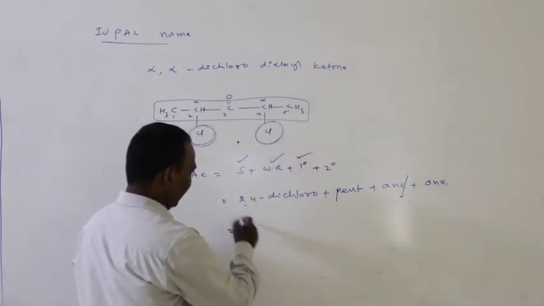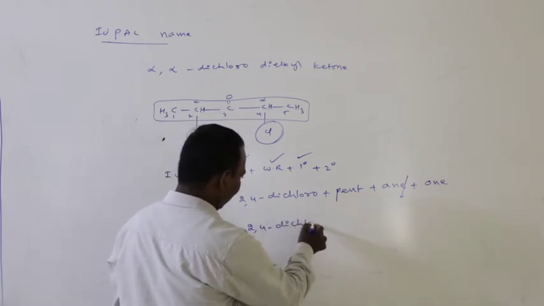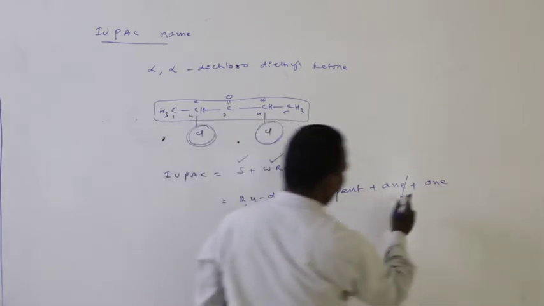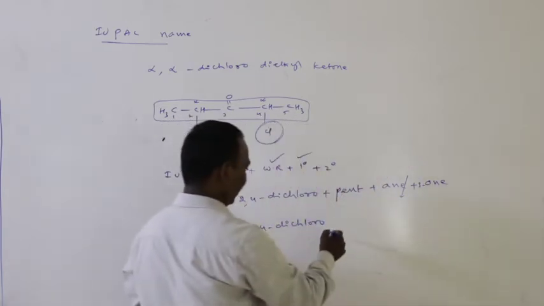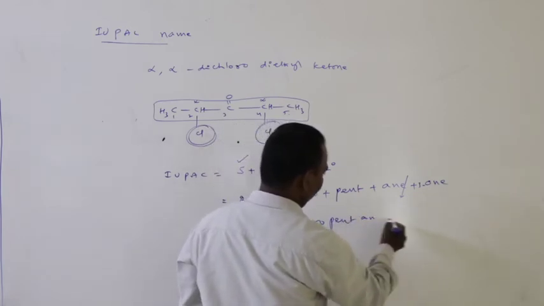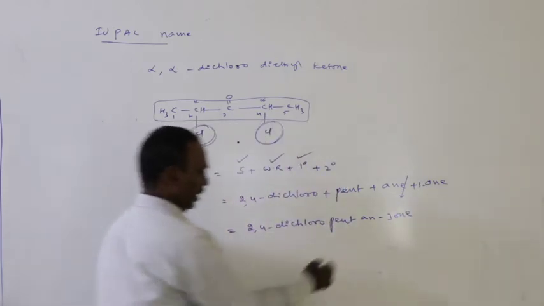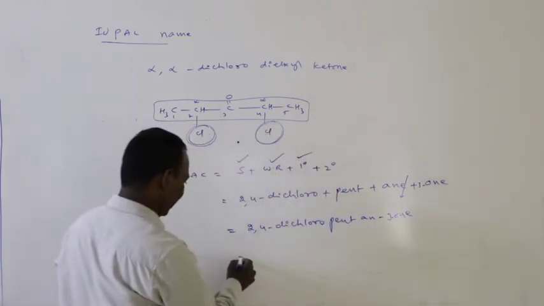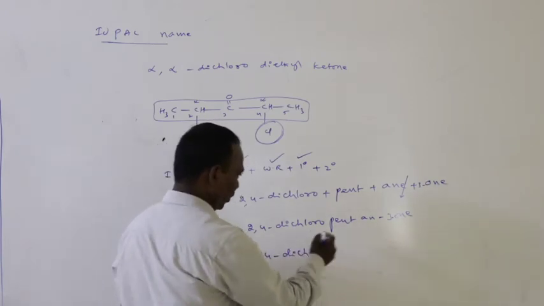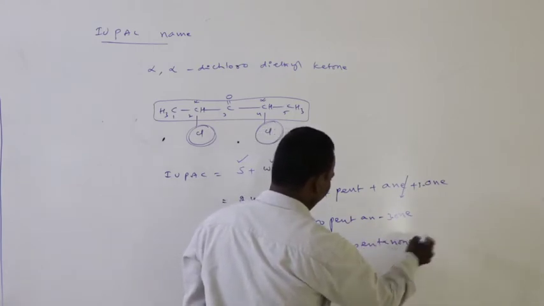Then the IUPAC name of the compound is 2, 4 dichloro. At the third position, the one is present. So therefore, pentan-3-one, or it is also called 2, 4 dichloro 3-pentanone.